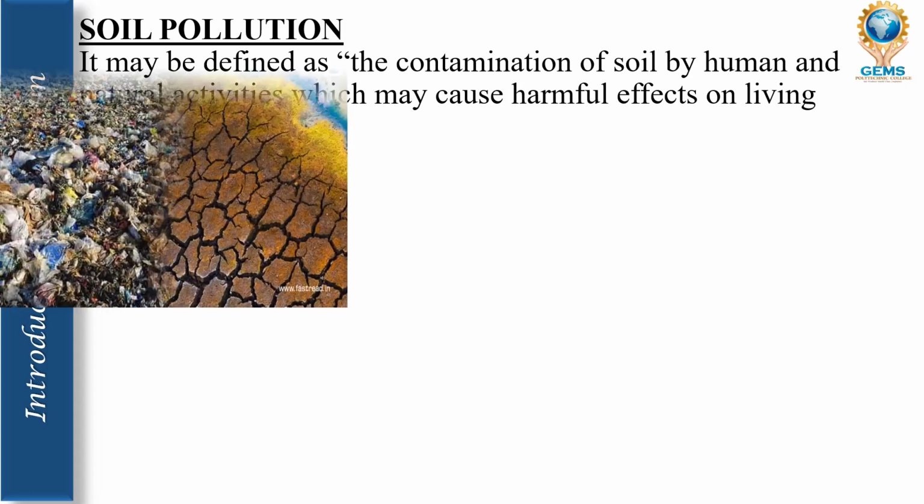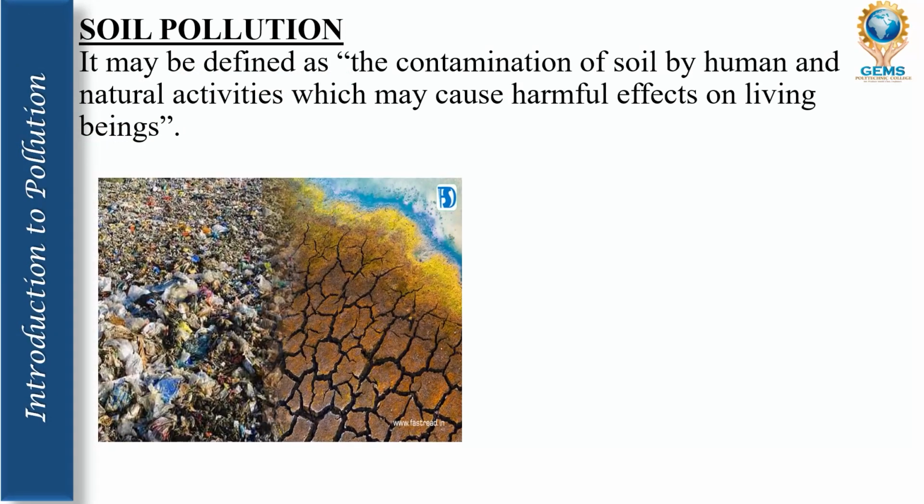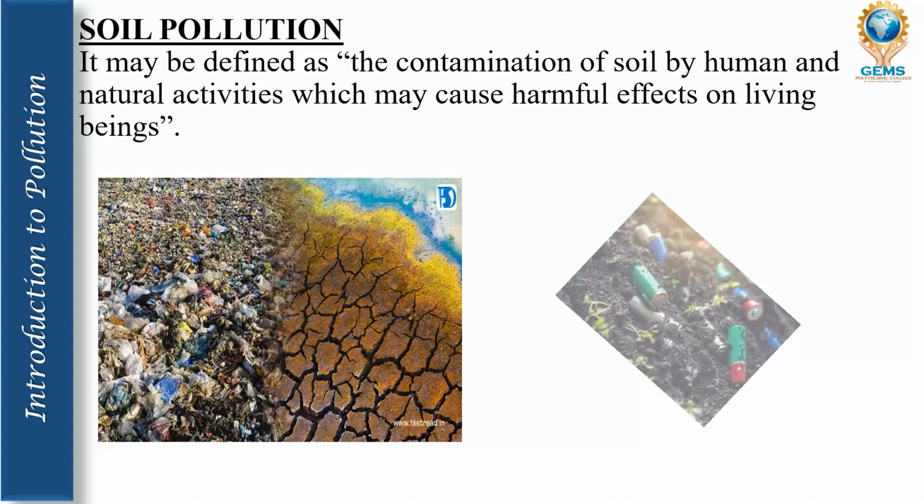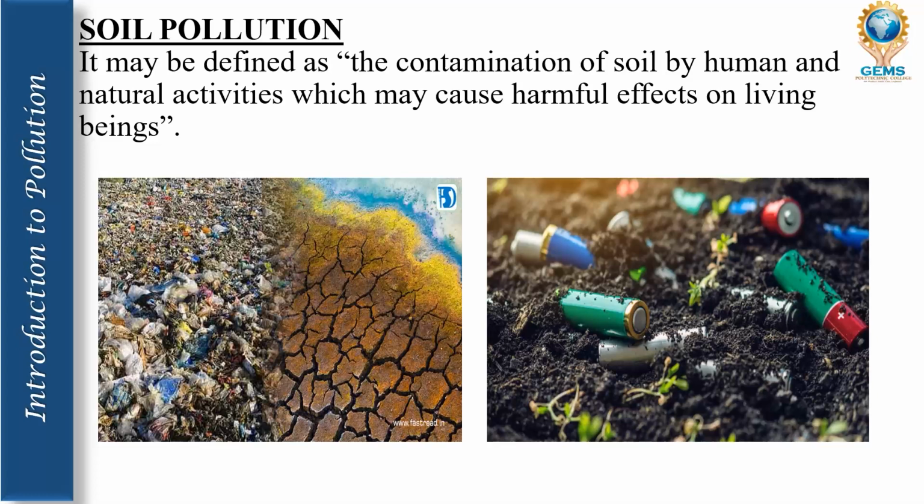So the next picture shows how it happens. The soil has been totally, you can see there are so many cracks in the soil, and that shows the pollution process and how the soil has been polluted. Once the soil has been polluted, growing trees and agriculture is very difficult. It's very hard. What we sow is what we reap. And if we are sowing something and not reaping anything, there is no use, right?